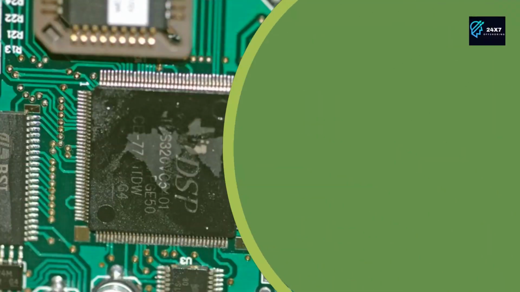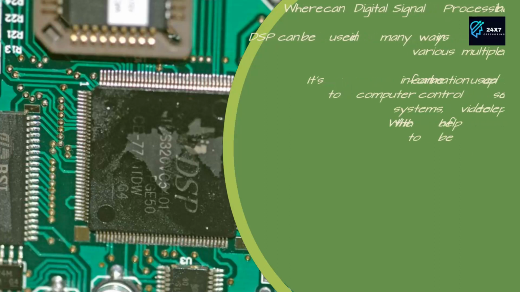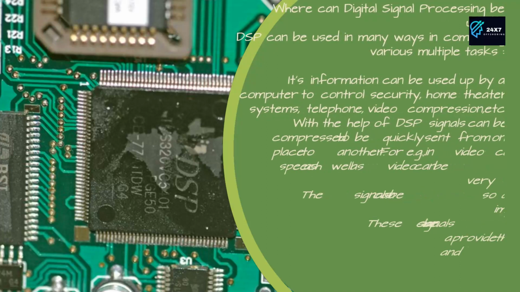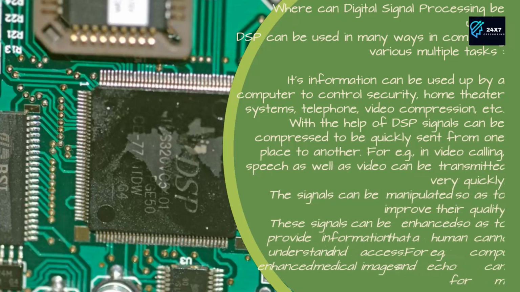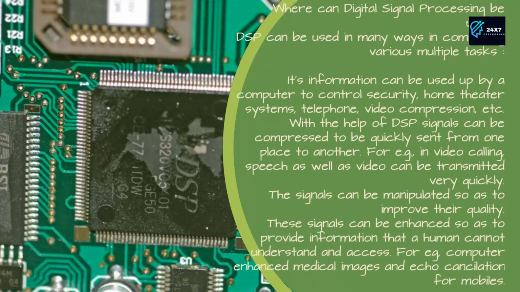Where can digital signal processing be used? DSP can be used in many ways in completing various multiple tasks. Its information can be used by a computer to control security, home theater systems, telephone, video compression, etc. With the help of DSP, signals can be compressed to be quickly sent from one place to another. For example, in video calling, speech as well as video can be transmitted very quickly.